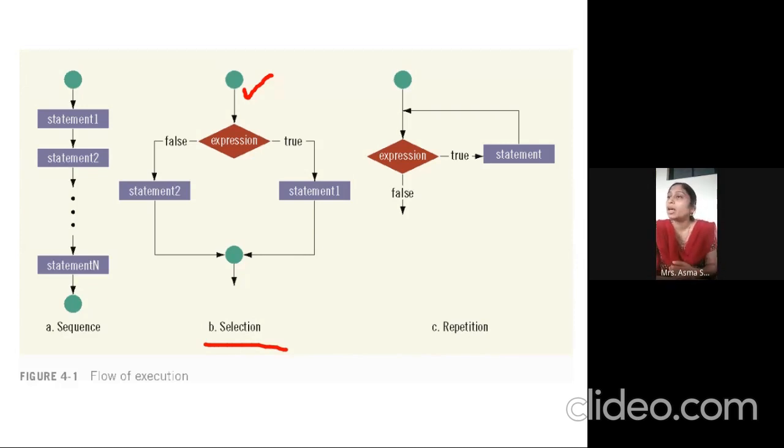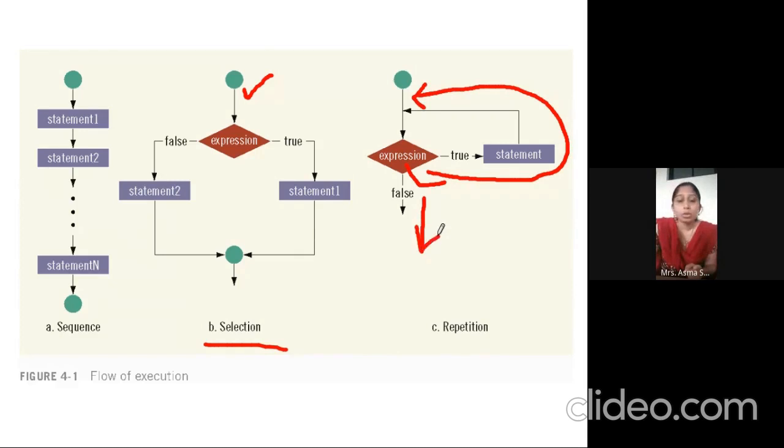Repetition is like conditions. If the condition, so there this is an expression. I told you expression means something which consists of operands and operators. And if the condition is true, it returns the Boolean value. If the condition is true, then it keeps executing the same statement. Otherwise, it goes out of the loop. So whenever it is satisfying the condition, that many times the loop gets executed.